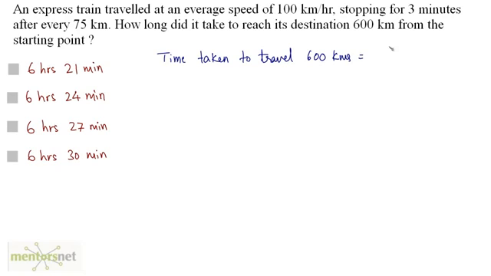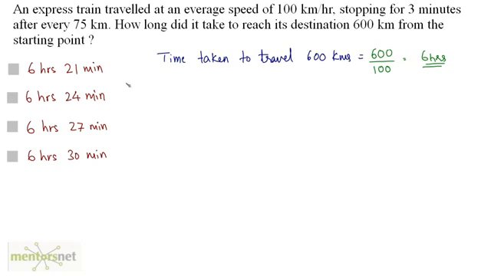It is equal to the distance, which is 600 kilometers, upon the speed, which is 100 kilometers per hour. So it is equal to 6 hours. Right, so 6 hours is the time taken to travel 600 kilometers without stopping. Now, to calculate the total time from the starting point to the ending point, we will need to calculate how many stoppages this train has.